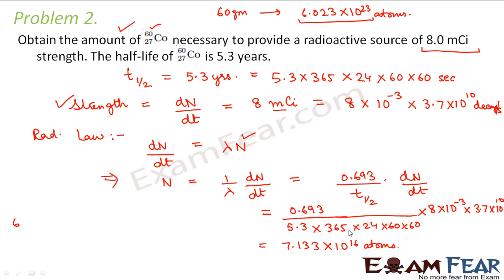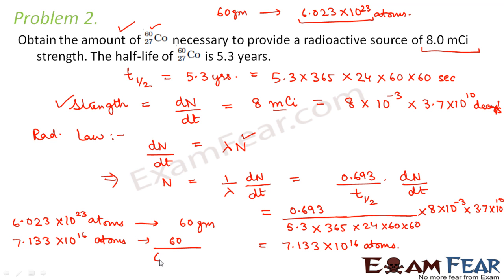So you have to calculate what would be the mass of these many atoms of cobalt. So we can say that 6.023 into 10 to the power 23 atoms have a mass of 60 grams. Therefore, the mass of 7.133 into 10 to the power 16 atoms would be how much?